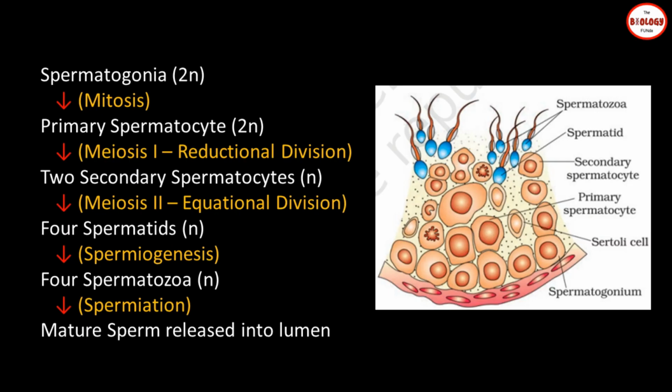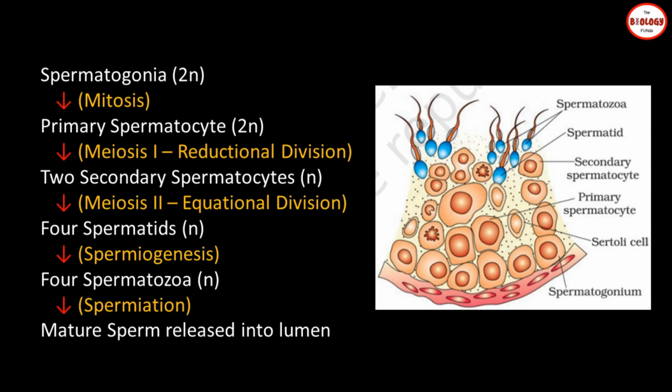Now this spermatozoa, the head of the sperm is embedded in the Sertoli cells. After spermiogenesis, sperm heads that are embedded in the Sertoli cells are released from the seminiferous tubule by a process called spermiation. After spermiation, the sperms are released into the lumen.